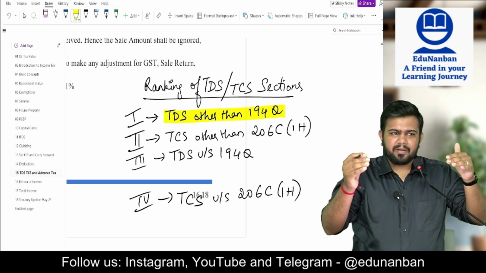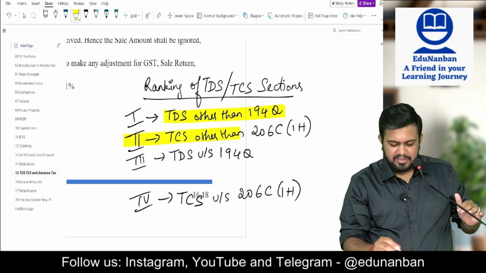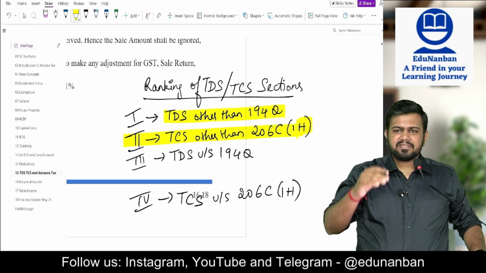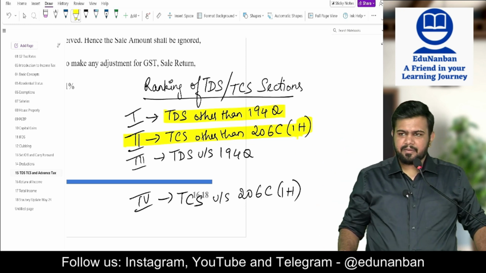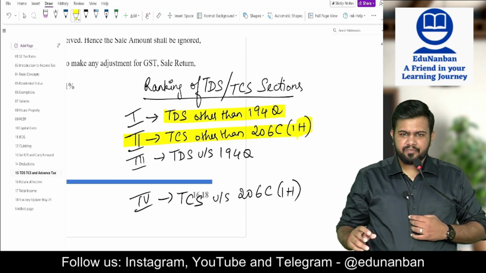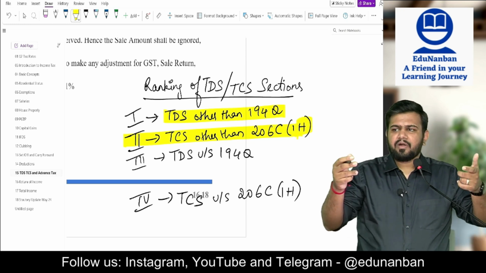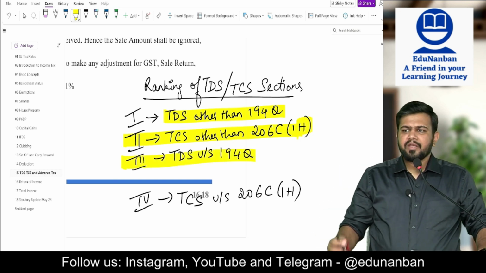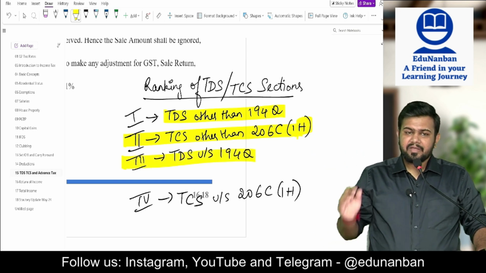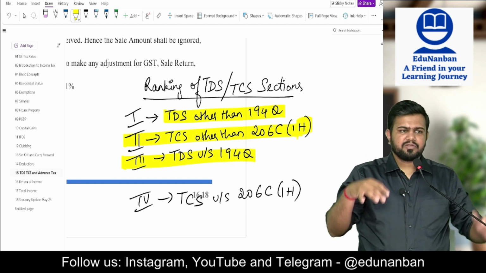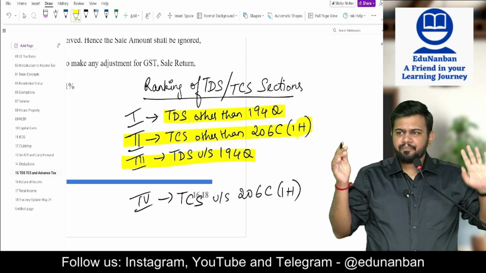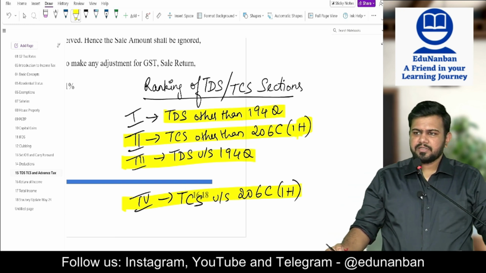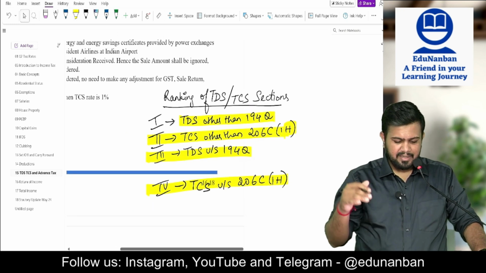If that is not applicable, then you see whether TCS other than 206C1H, that is TCS on sale of goods, is applicable. If it is applicable, then you take it. If both of them are not applicable, then you see whether TDS under 194Q is applicable. If that is applicable, take 194Q. If that is also not applicable, so no section is applicable at all, in such a case only you can apply 206C1H. So this is the ranking.